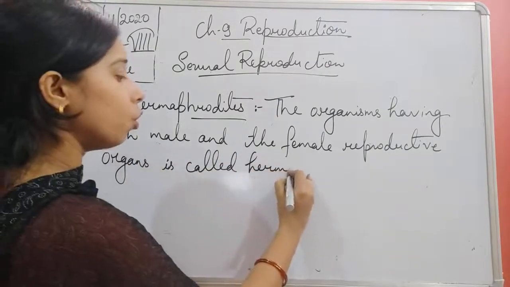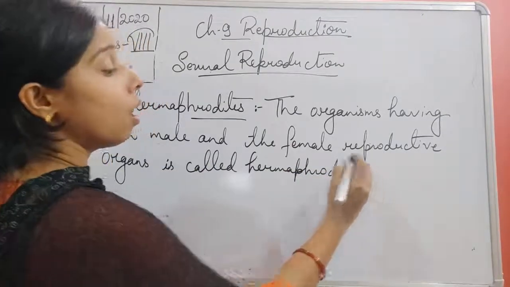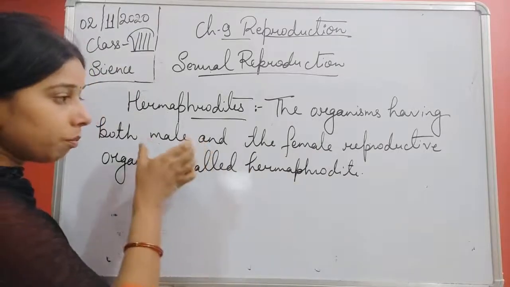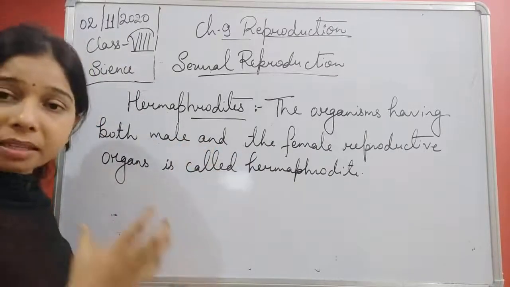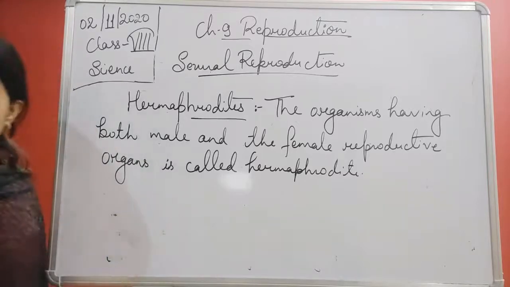It means both male and female are present in the same organism or same individual. If both of the reproductive organs are present in the same individual, such an individual we call a hermaphrodite.